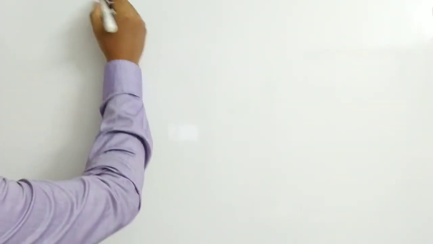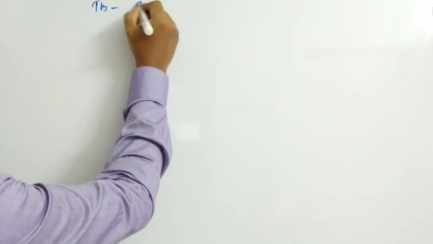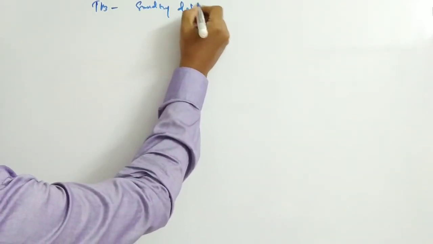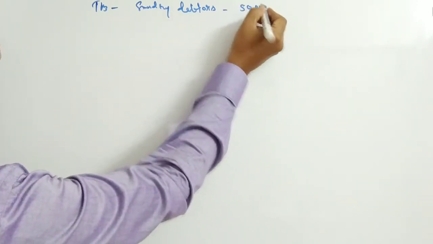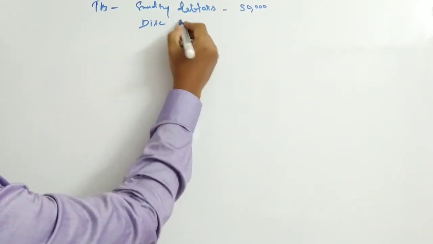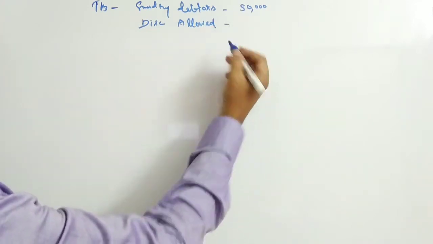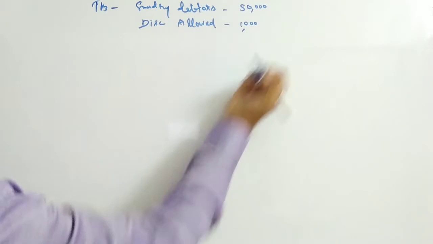So here let us get it clear with an example. On the trial balance we have sundry debtors of 50,000. Then discount allowed of rupees 1,000, imagine.